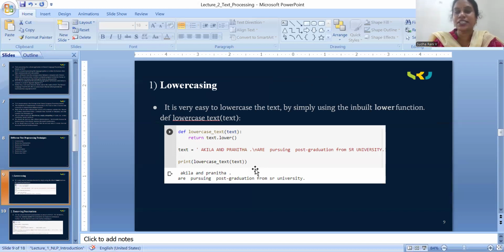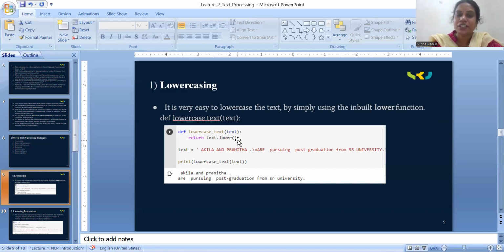As we discussed earlier, NLP is having a lot of libraries with inbuilt functions which are very helpful for the text pre-processing. The first function which we use is the lowercase function, which is the inbuilt function in the Python language, where it converts the uppercase to lowercase. So uppercase to lowercase means whatever the characters with the capital letters is going to convert into the small letters.